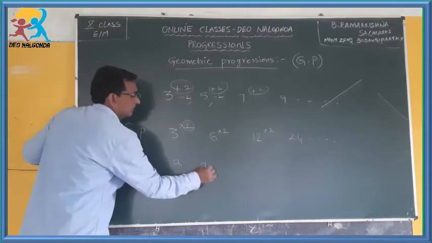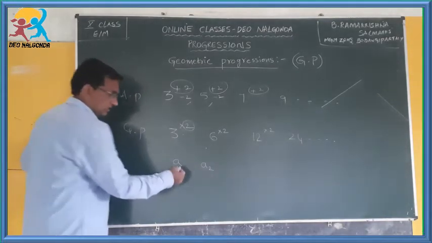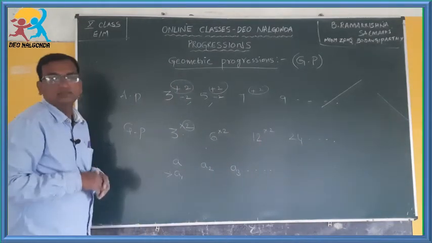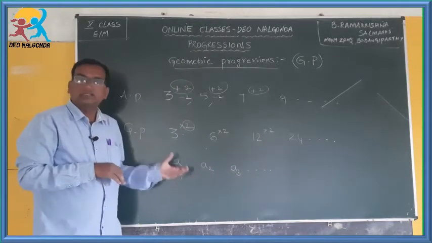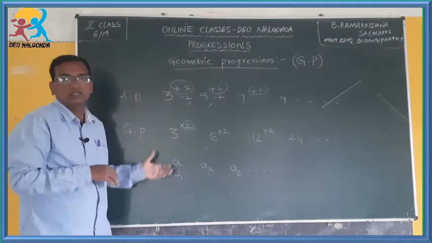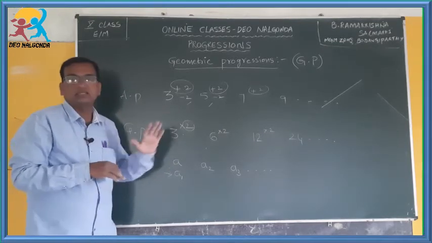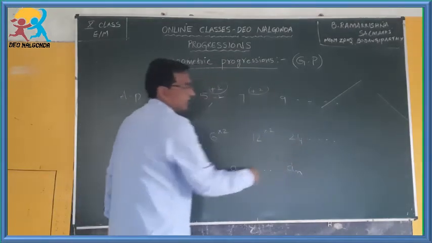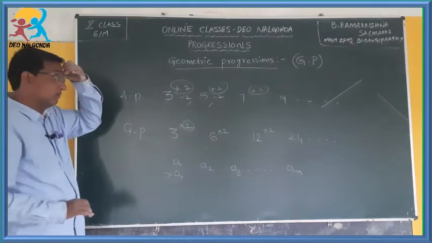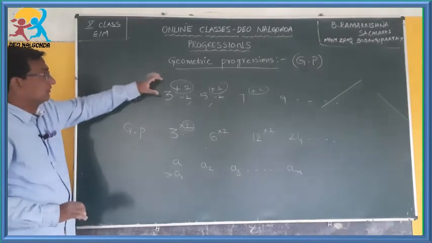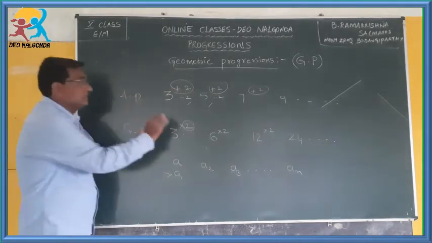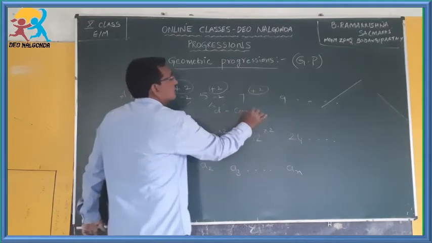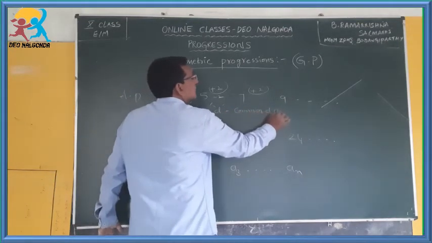The second term will be A subscript 2, or A2, then A3 and so on. So, no problem with the terms and the terminology. In both these progressions the terms are the same, and the nth term is called An. Now, in arithmetic progression, the fixed quantity which we are adding is called D. What is this D? D is called the common difference.